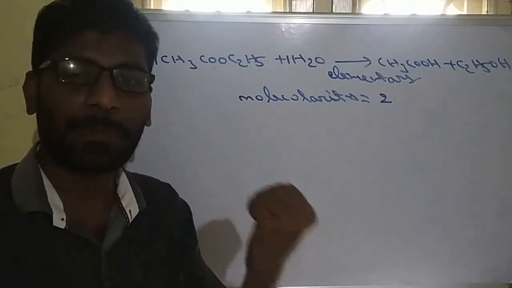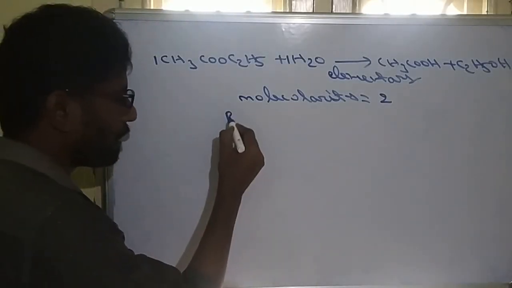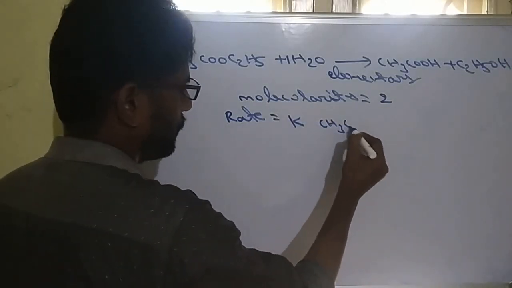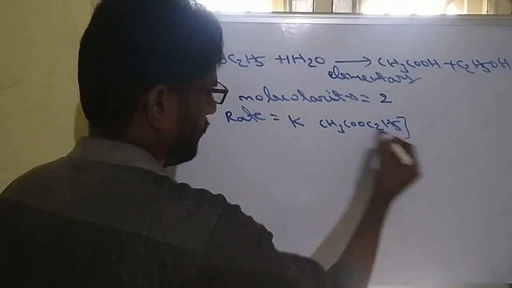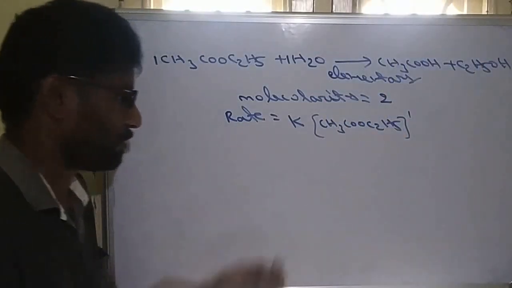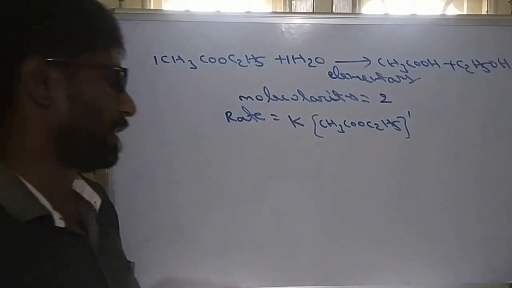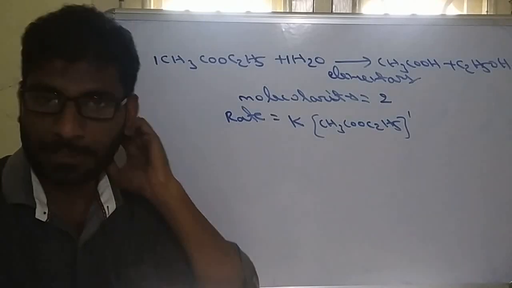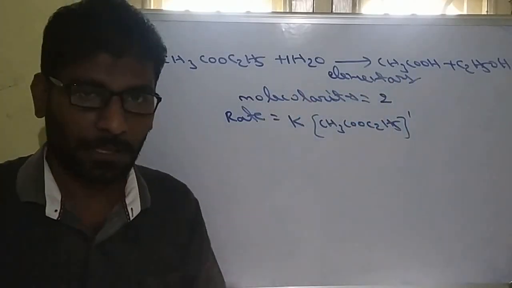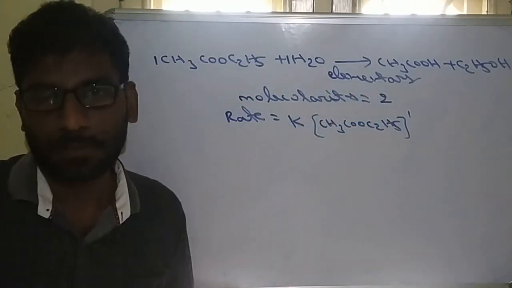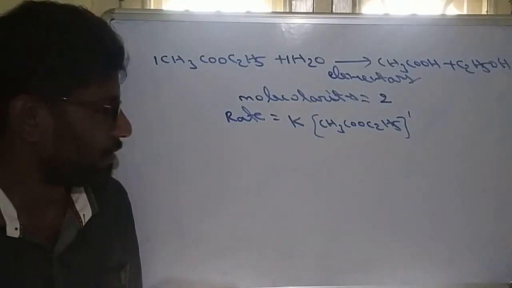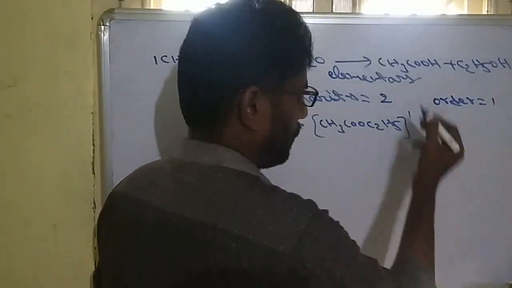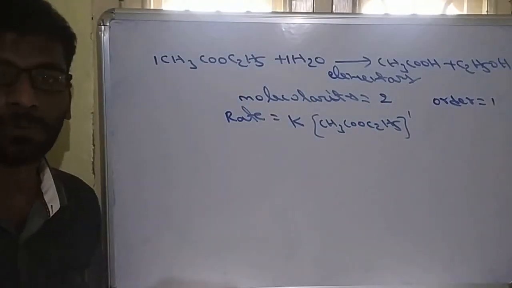And if anyone asks what is order? Order is an experimental value. When they give the rate law, rate is equal to rate constant into CH3COOC2H5 whole power 1. This is the experimentally calculated rate law. Here water is not present. That means experimentally it is identified that the concentration of water is constant. It does not change the rate. So here order is 1, but molecularity is 2.